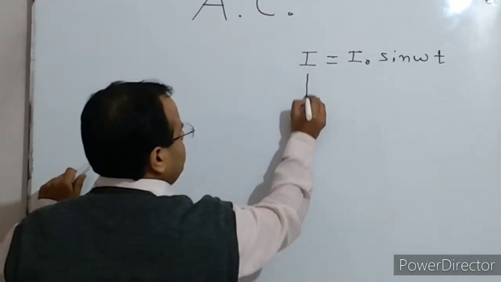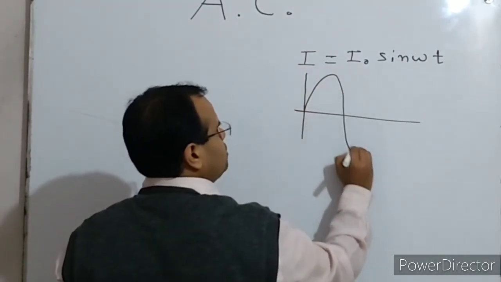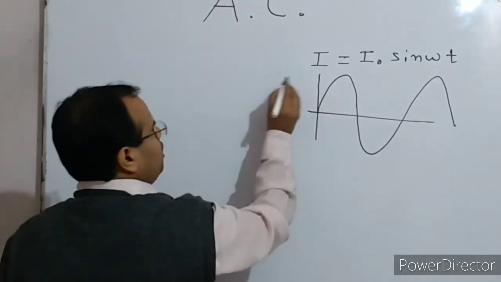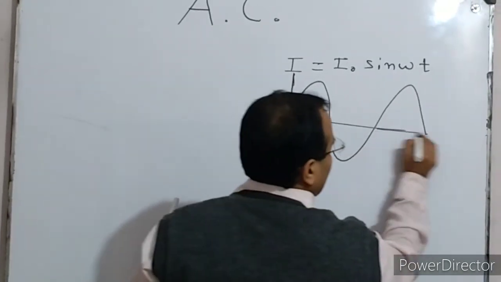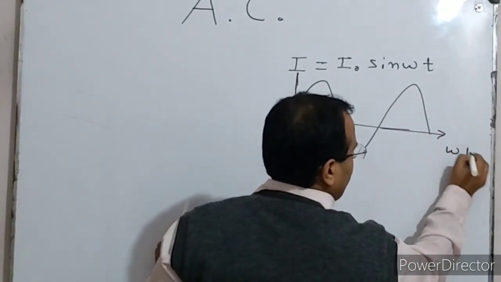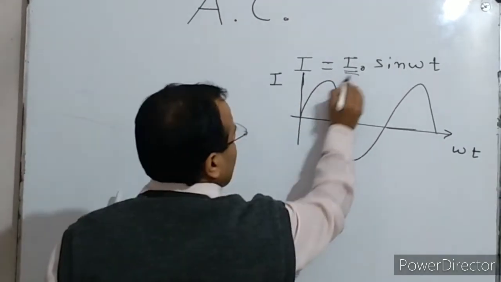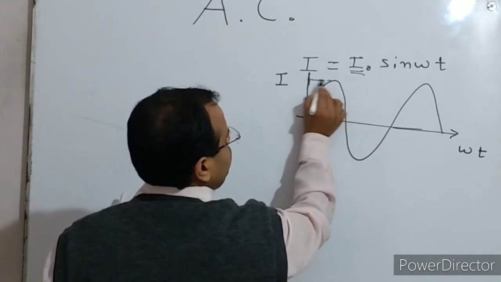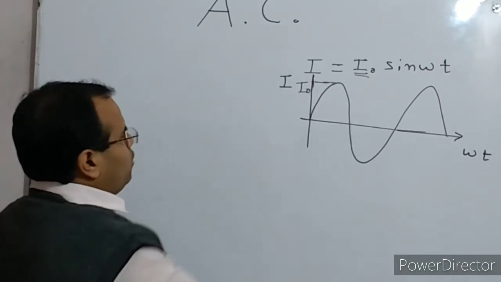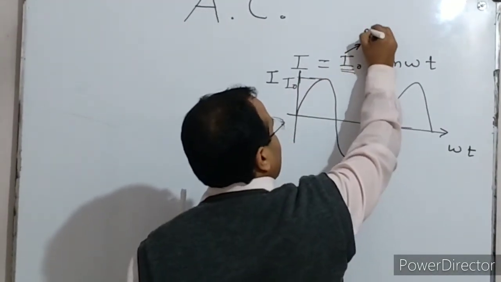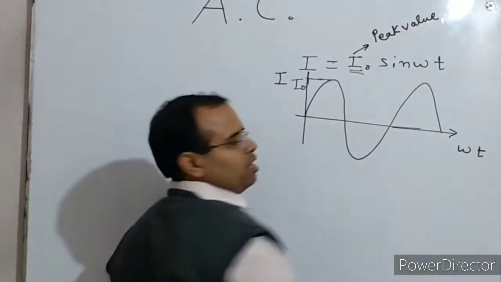If we plot this type of current, it is represented like this. You can see here, this is the alternating current, which is represented by the sine waveform. Here on the x-axis we have omega t, and on the y-axis we have current I. This I naught is actually the peak value. So the peak value is somewhere here. This is I naught. So I naught is called the peak value, or maximum value, of alternating current.